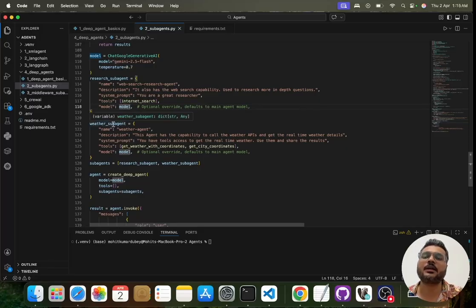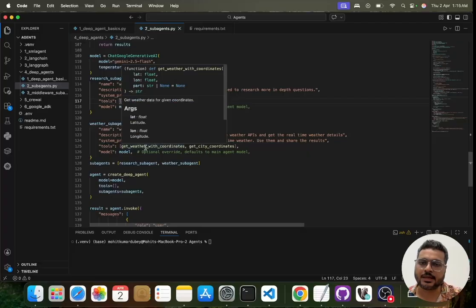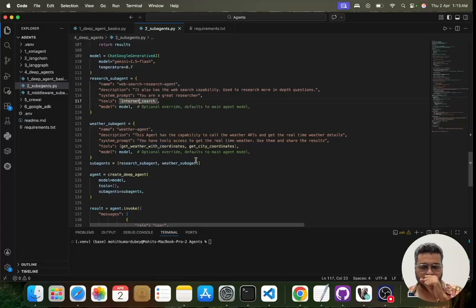Similarly, I am creating another agent called the weather agent. My research agent has internet access, and my weather agent has weather API access, and these are two completely different skill sets. So if I call this agent, it cannot tell you about the weather, and if I call that agent, it cannot tell you about the web search.